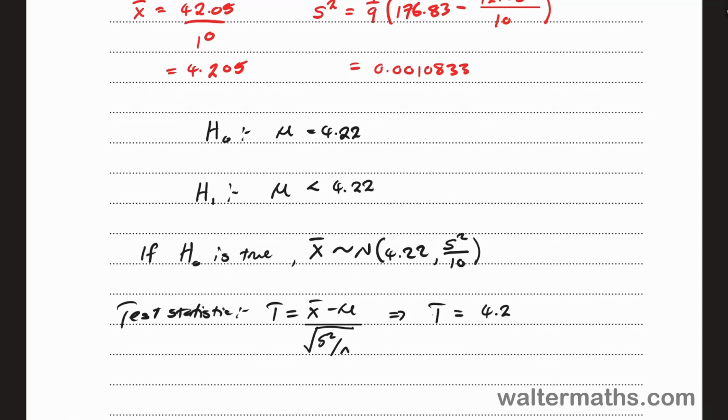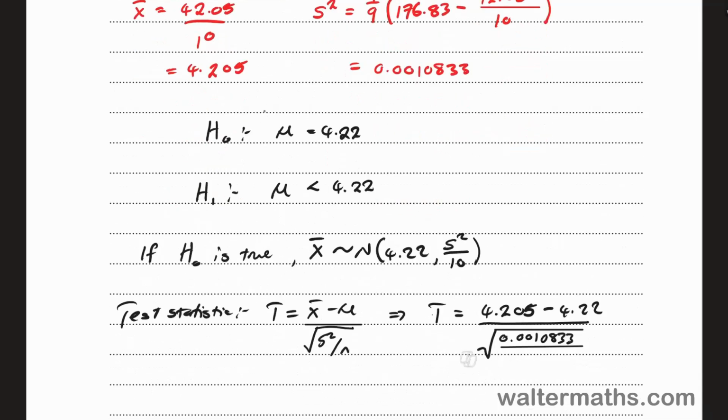So 4.205 minus mu, which is 4.22, over the square root of s squared, which we got to be this value here, 0.00108333, over n.